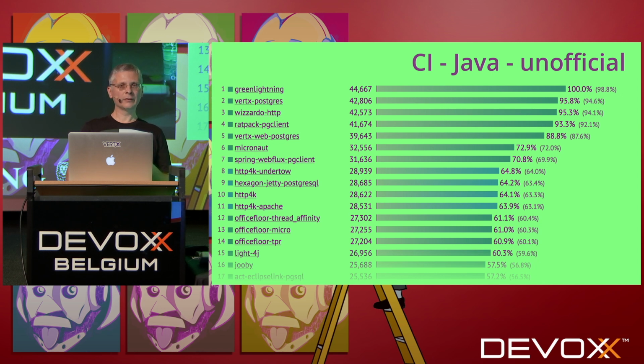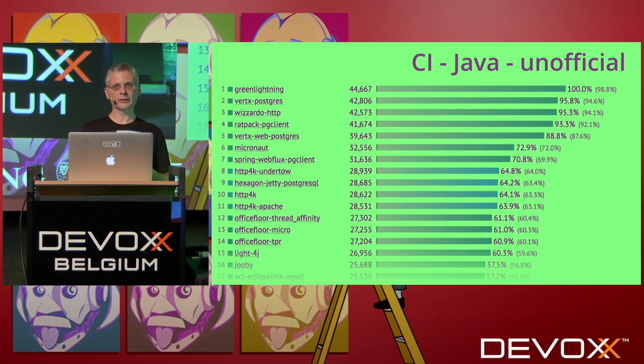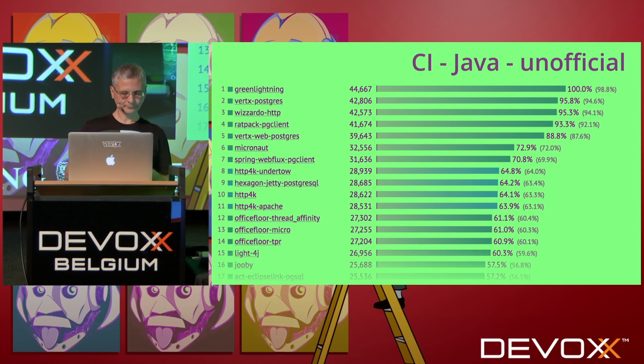And if you look at all these benchmarks at this moment, I don't know how it is today, you will see that all these benchmarks were using directly or indirectly the Vert.x PG Client. And that's what they are. Basically, that was to take the PG Client to be competitive again and have the same results that Vert.x Postgres was having.